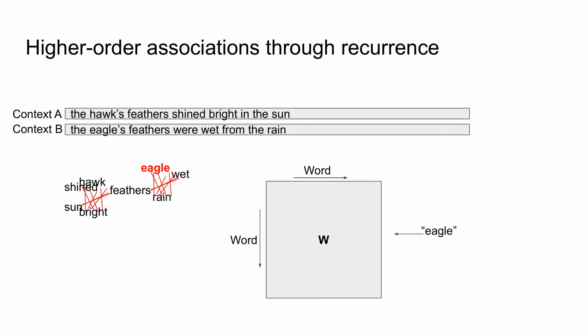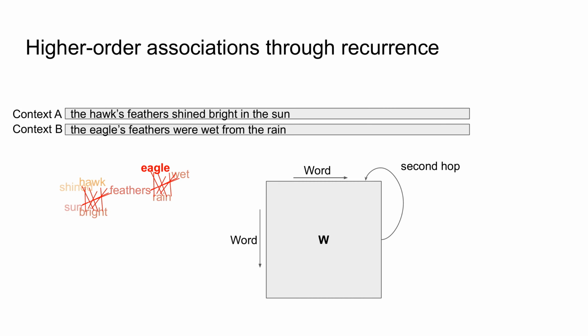We can cue the system by initializing its state to have a cue word active, such as eagle. We run a single iteration by multiplying the state with the matrix and unit normalizing the outcome. This spreads the activation from the original cue word, eagle, to the words with which it's directly connected. That is, words it co-occurred with in the same context, such as a sliding window. These connections are sometimes called syntagmatic.